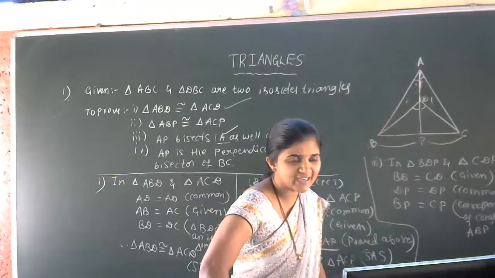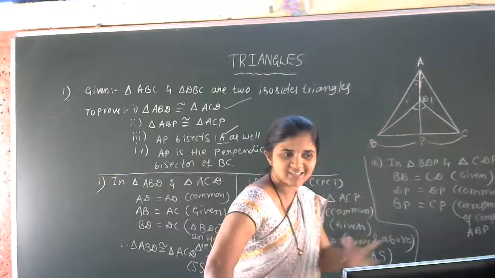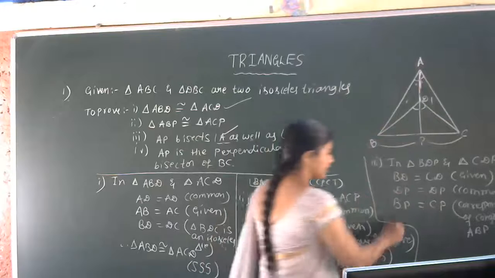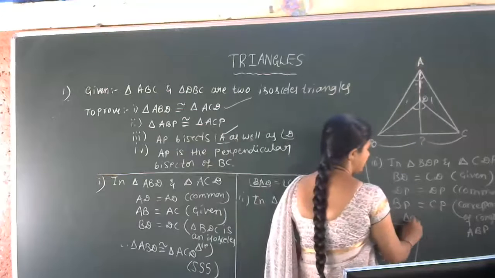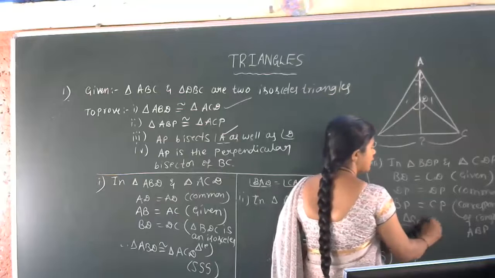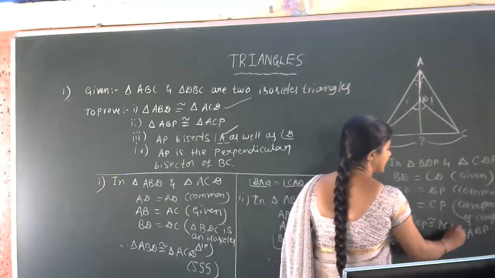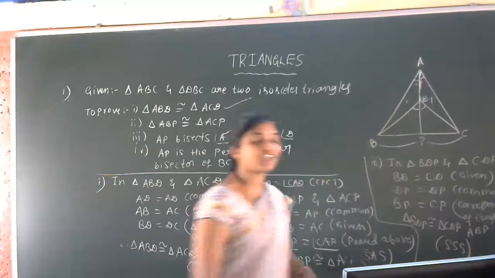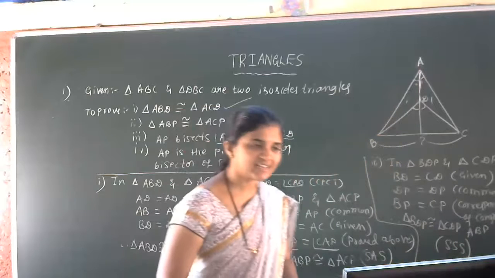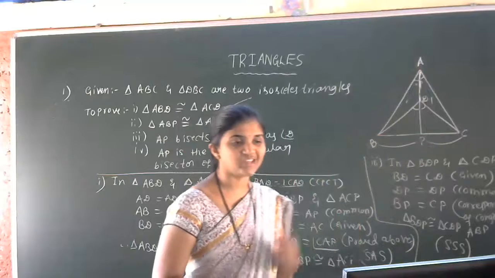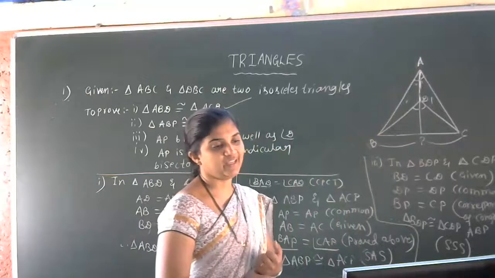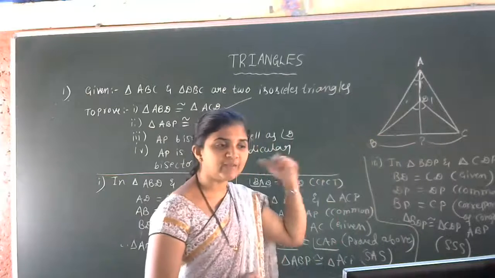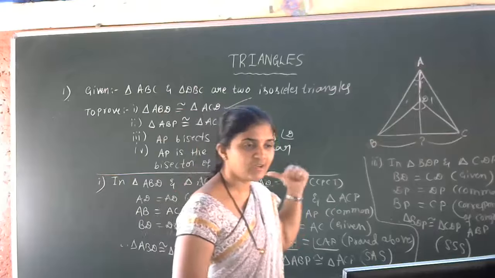Is that clear now? We used the SSS congruency criteria. Therefore, triangle BDP is congruent to triangle CDP according to the SSS congruency criteria. Is that clear? Now, can you tell me the third proof?